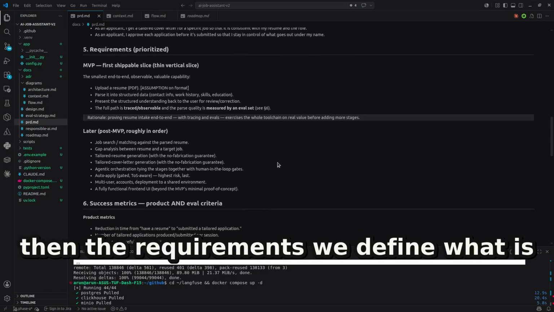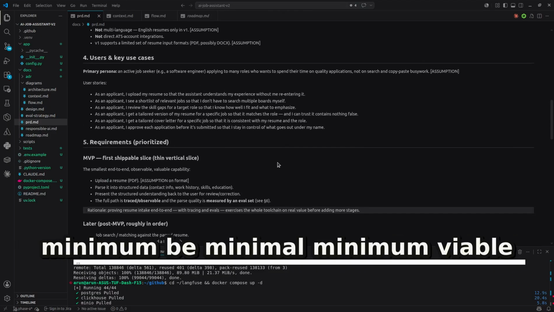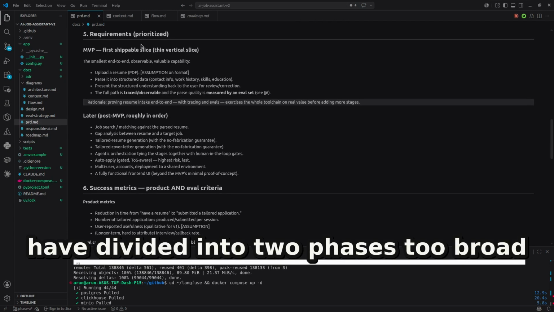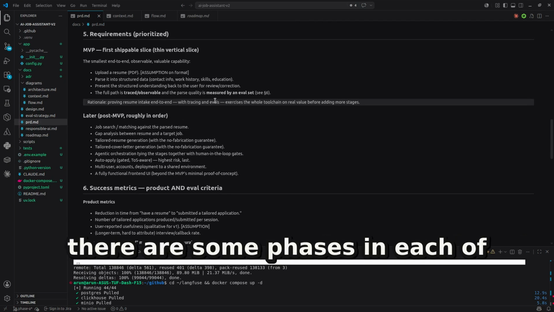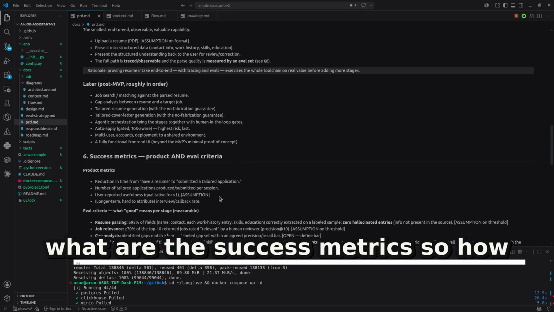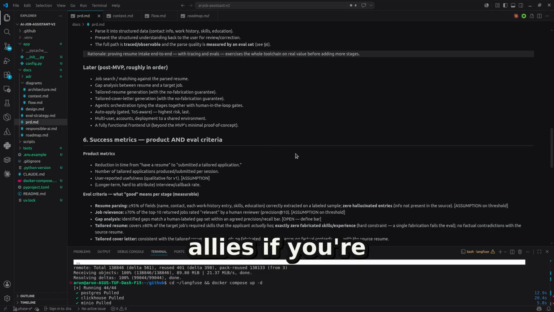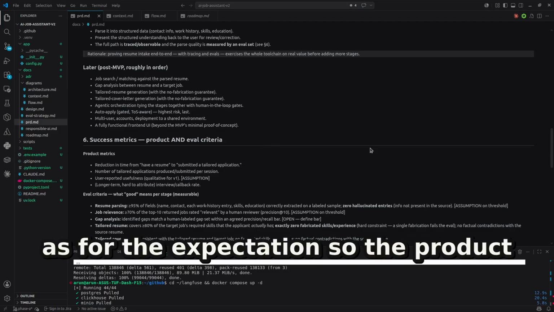Then the requirements, we define what our MVP is, meaning minimum viable product. The post MVP, so we have divided it into 2 broad phases, as you will see later on that there are sub phases in each of them. What is the success metrics? So how do you quantitatively analyze if your application is working as per the expectation?